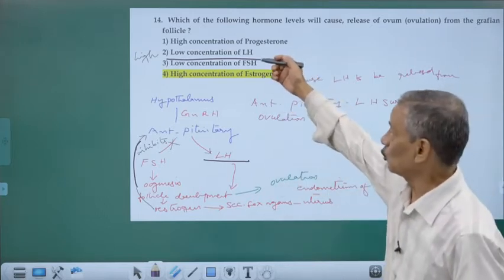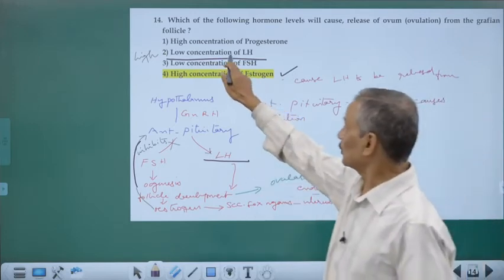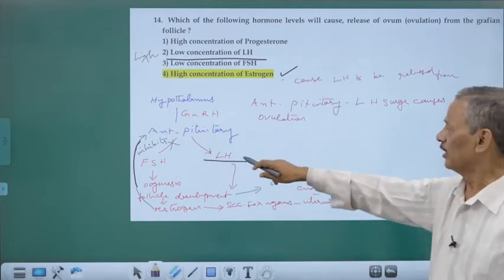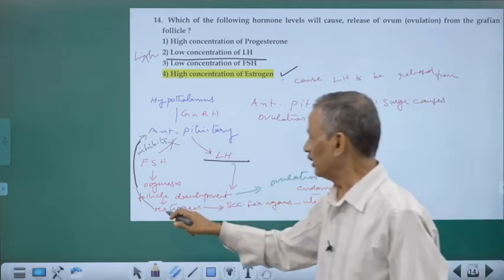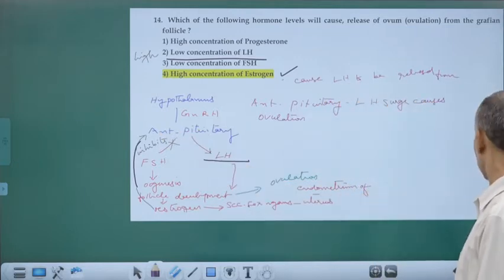Don't jump to a conclusion. Okay, this is low concentration. Actually, it should be high. So when the high concentration of LH is occurring, the estrogen level is maximum. High concentration of estrogen.